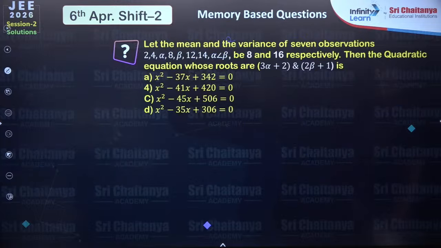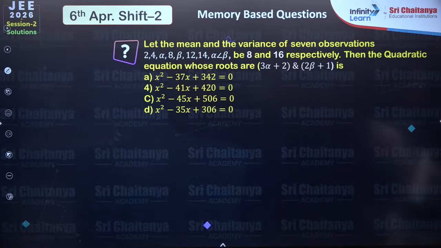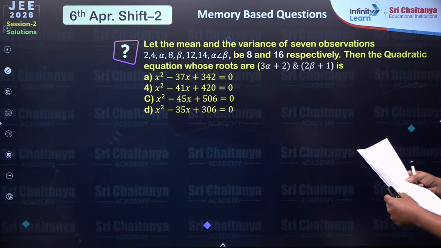Moving forward: let the mean and the variance of 7 observations be 8 and 16 respectively. Then find the quadratic equation whose roots are 3 alpha plus 2 and 2 beta plus 1. Let me just check the values, because the last value is not proper. I think the last value will be 14.